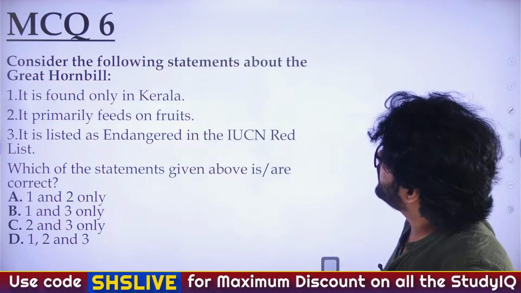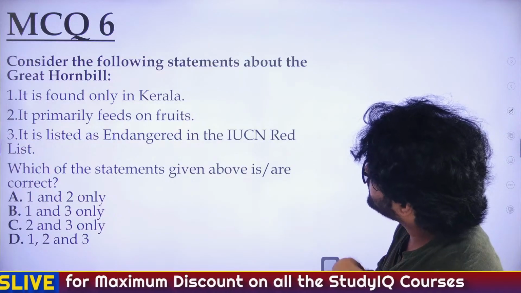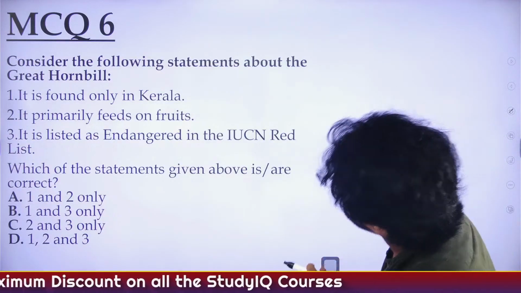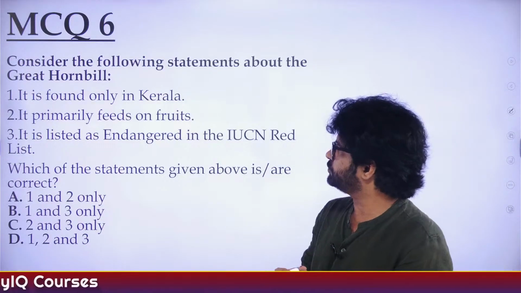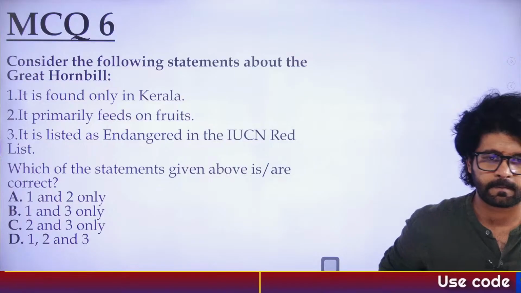Consider the following statements about the great hornbill. It is found only in Kerala. It primarily feeds on fruits. It is listed as endangered in the IUCN Red List.